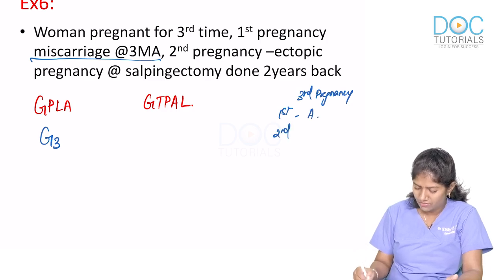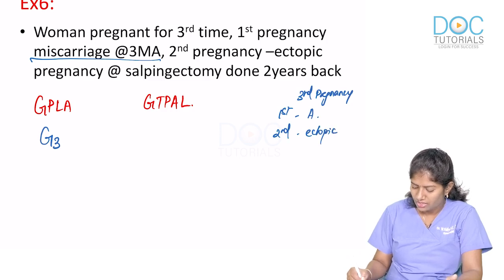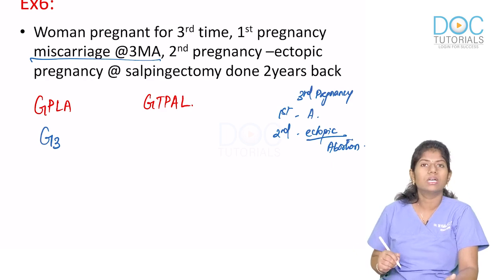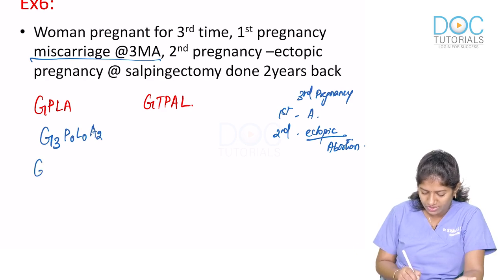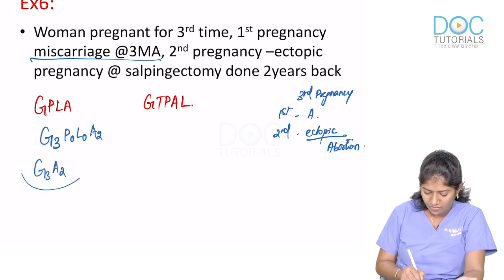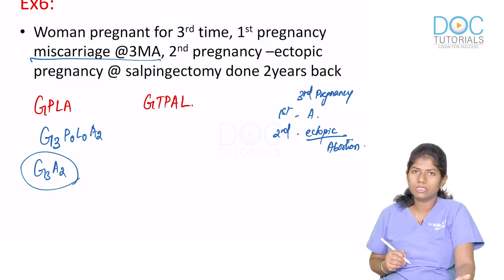Second pregnancy was an ectopic pregnancy. So ectopic again comes under abortion. Okay, so she is gravida 3, para 0, living 0, abortion 2, or I can simply write it as gravida 3, abortion 2.